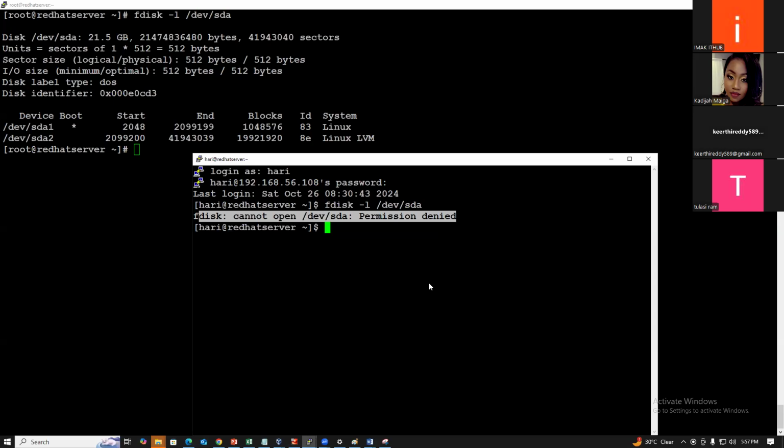You don't have permission to execute the fdisk command because you are a normal user. The sbin commands can be executed only by the root user. The bin commands can be executed by the root user and the normal user, because the super user can do anything.